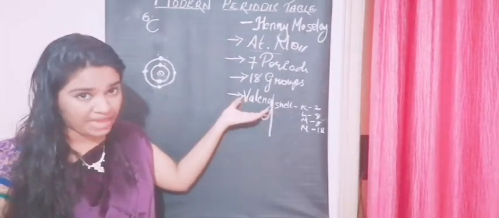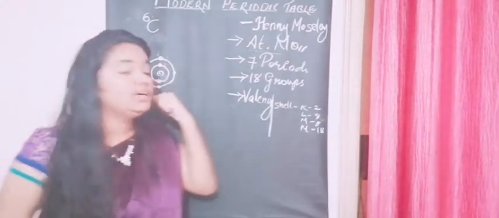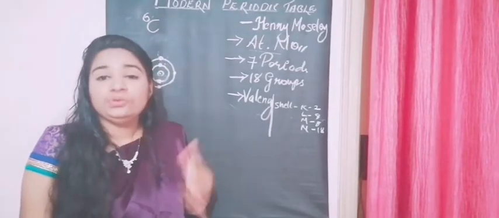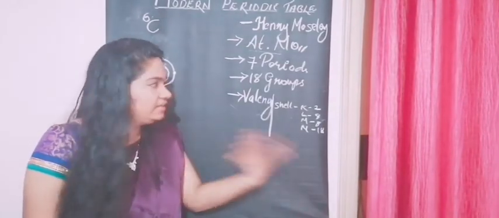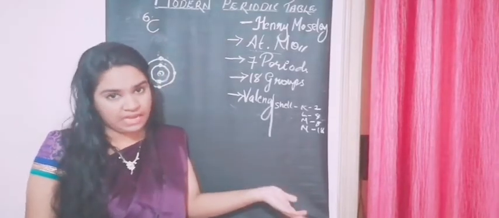The definition of valency is the number of electrons that are given or obtained, that is used to react with other elements.